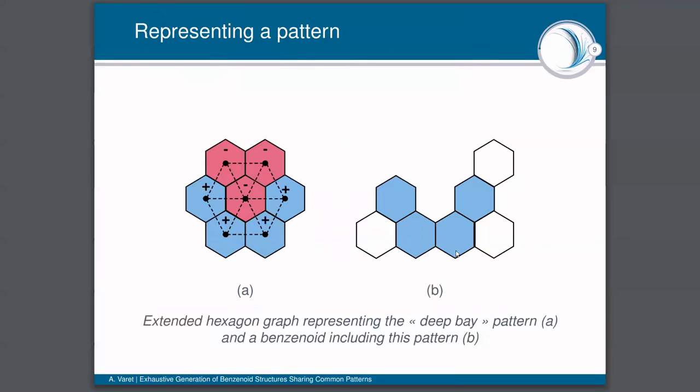And to conclude with these definitions, you can see right here at left, on figure A, the extended hexagon graph representing the pattern deep B, and at right, on figure B, a benzenoid including this pattern, with the 4 positive hexagons in blue and the 3 negative hexagons right here that are naturally absent from the benzenoid.